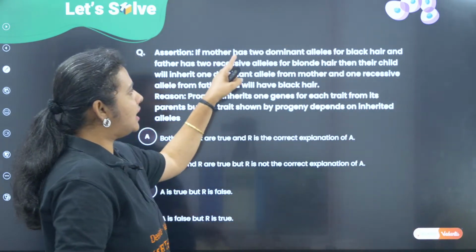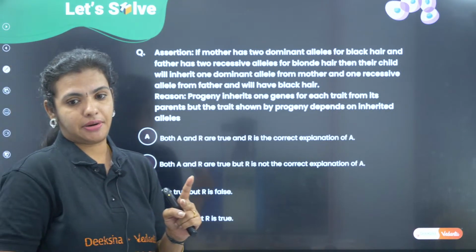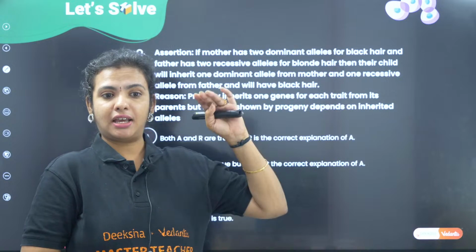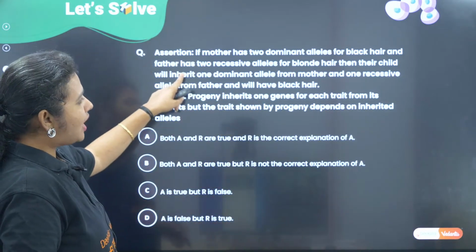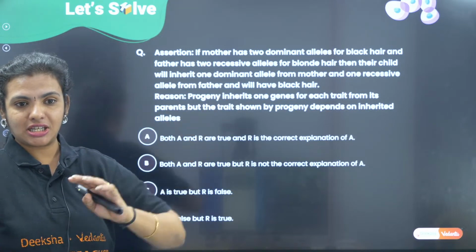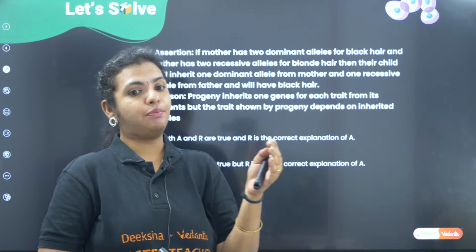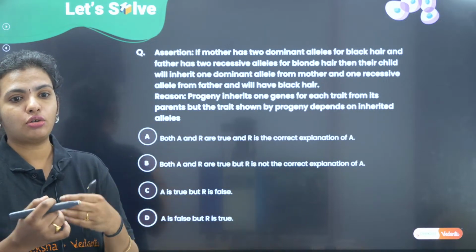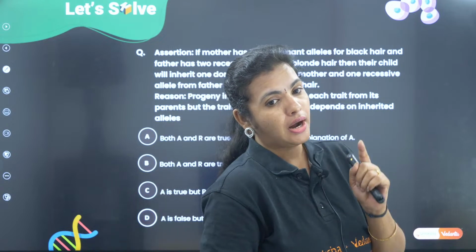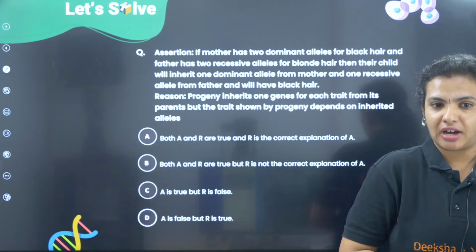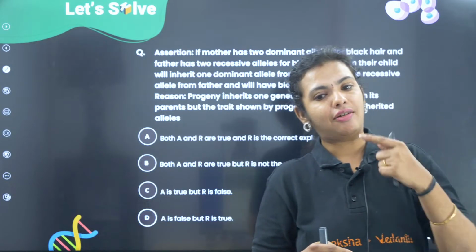They are saying mother has two dominant alleles for black hair. Okay. So, black hair is there and both are the dominant alleles. Father is having both recessive alleles for blonde hair. Then we have the progeny who is going to have one dominant allele from the mother, one recessive allele from the father, and they are saying that progeny will have black hair.